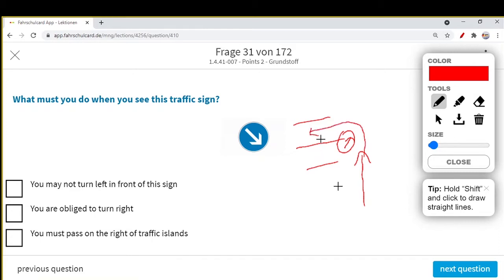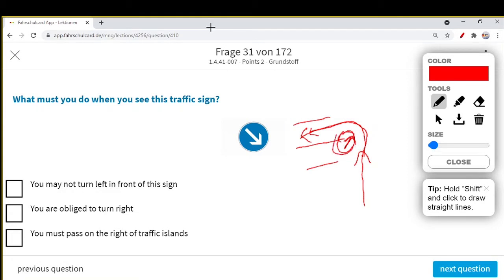So this sign indicates that you have to pass the traffic island. You have to go here and enter this right-hand lane, not this one but this one. So here is the question: what must you do when you see this traffic sign?